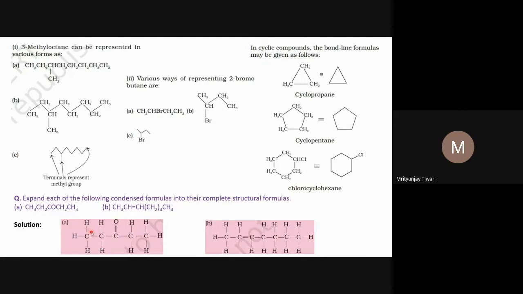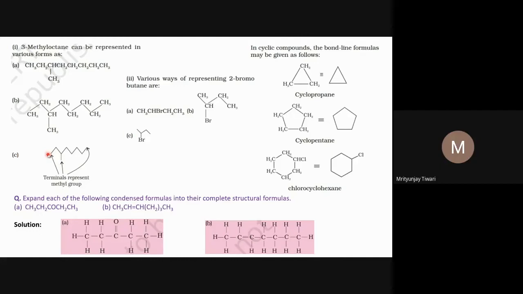It is not a 90 degree angle, but this is some angle we represent. So here there is a certain angle, and this zigzag fashion. Now all the hydrogen and carbon atoms we may remove in a further representation, and that is what we call the bond line representation. In the bond line representation, we show the terminal atom. If there is no heteroatom at the terminus, no double bond or unsaturation, then we show this as a CH3 group. There must be a CH3 group at the terminus. So three terminals are here: this, and this. Here also CH3, CH3, CH3.